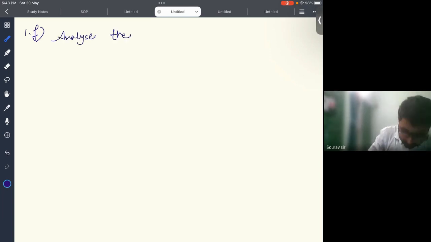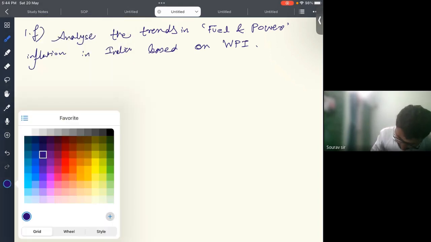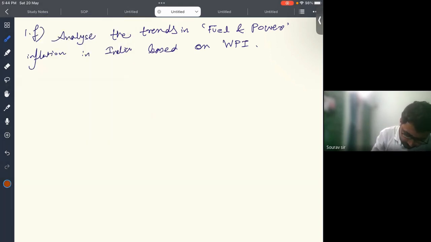Analyze the trends in fuel and power inflation in India based on WPI. This is a question of 5 marks and you have to answer it within 500 words.